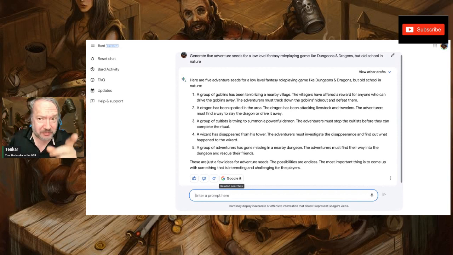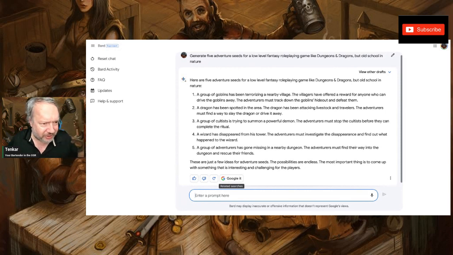The adventure seeds before are actually a paragraph each, right? Here are 5 adventure seeds for low-level fantasy role-playing games like Dungeons and Dragons, but old school in nature. A group of goblins has been terrorizing a nearby village. The villagers have offered a reward for anyone who can drive the goblins away. The adventurers must track down the goblins' hideout and defeat them. So you see, all right, that's like the first one.